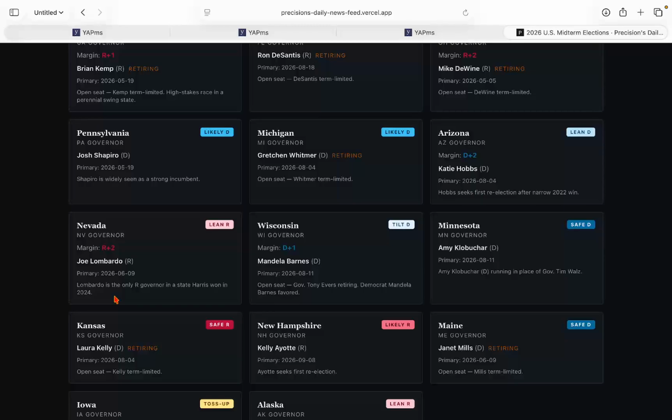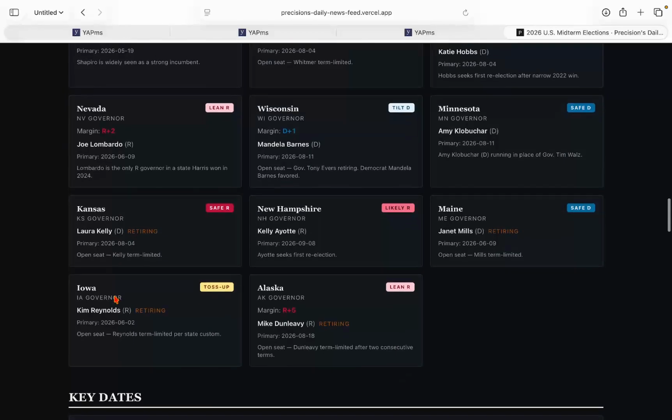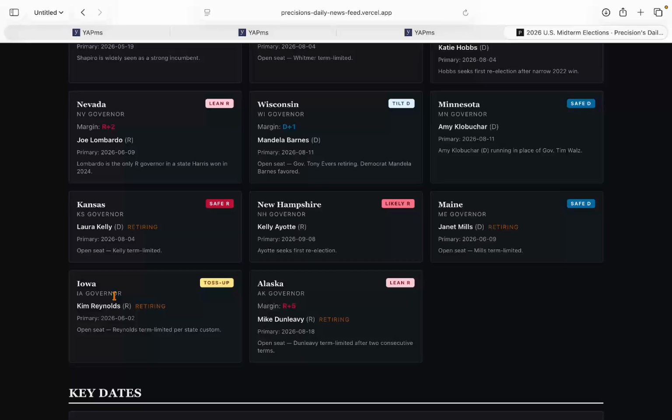In New Hampshire, it's likely R for Kelly Ayotte. Kelly Ayotte, I think, won by 7 points last time. I think it should still stay likely for right now. And then Alaska's governor's race is lean Republican, +5 is the margin. There's some polls suggesting it can go either way, definitely. But the undecideds were extremely high. I think undecided was like 20%, so there's no clear winner in Alaska's governor's race.